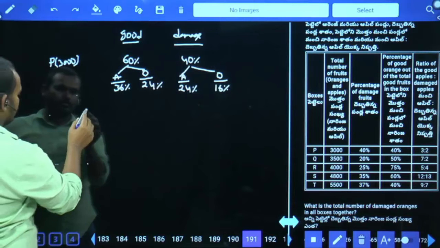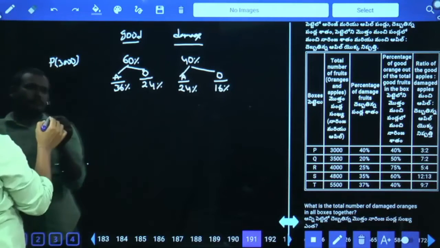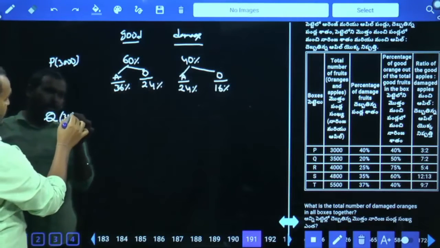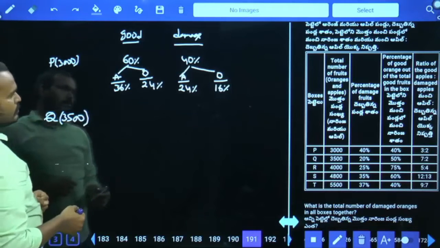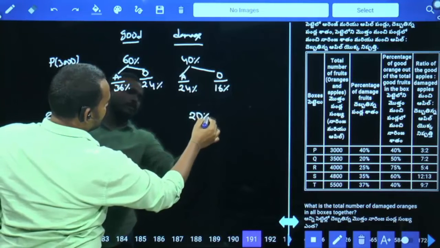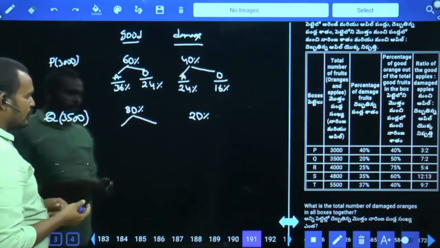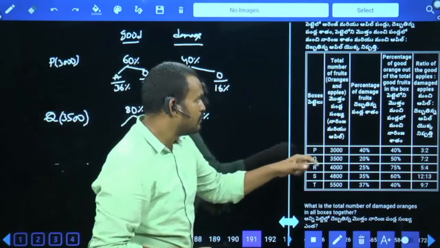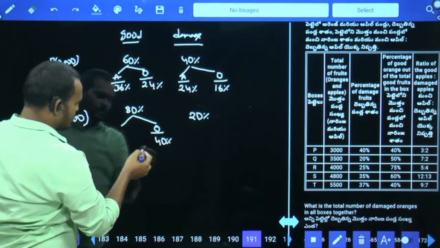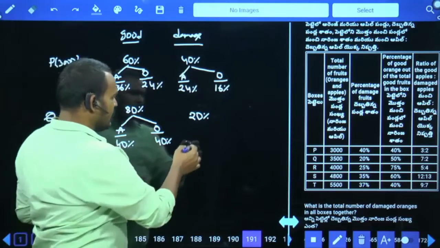In the same way, Q. What is the Q value? 3500. Q is 3500. First of all, good: damage is 20%, and good will be how much percent? 80%. In 80%, 50% are which one? Oranges. Oranges will be 40%. Then apples are how much percent? 40%.